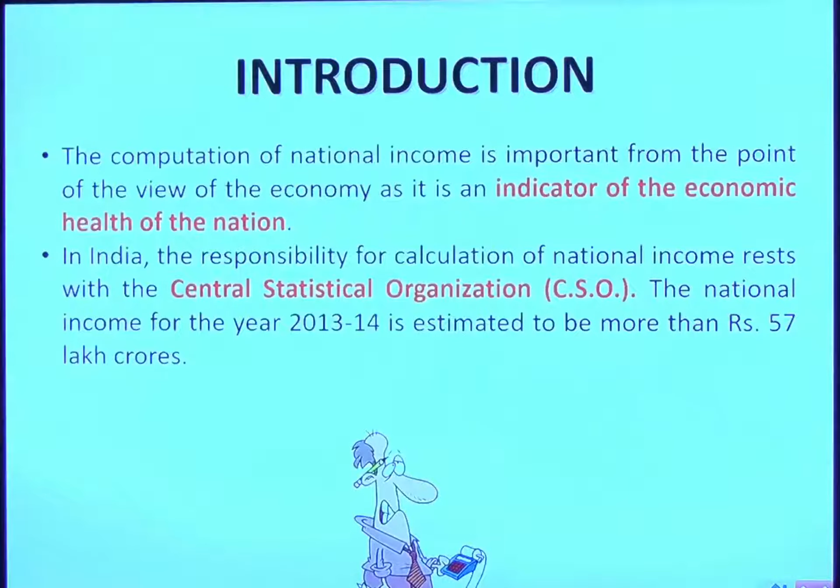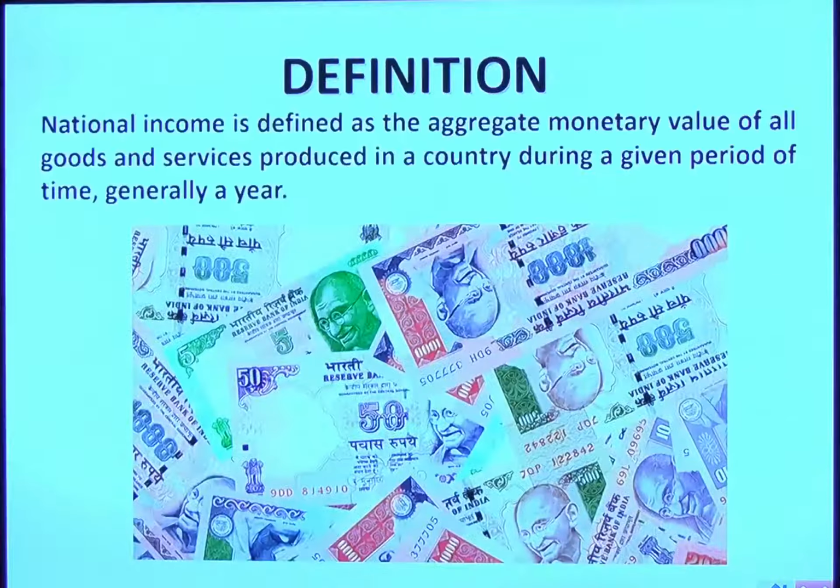In India, responsibility of calculating national income is of CSO, Central Statistical Organization. The national income of 13-14 was estimated to be more than 57 lakh crores. Of course, now 13-14 is a history. So let's see the definition of national income.